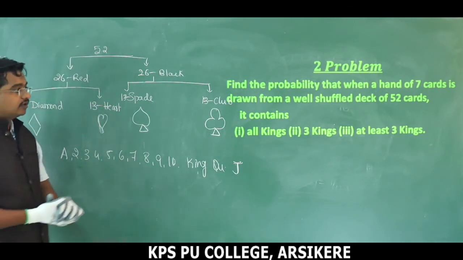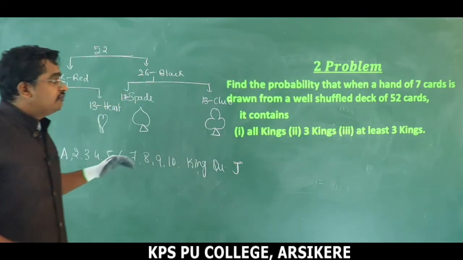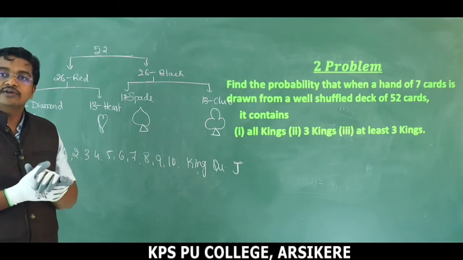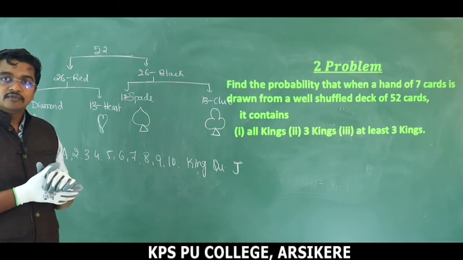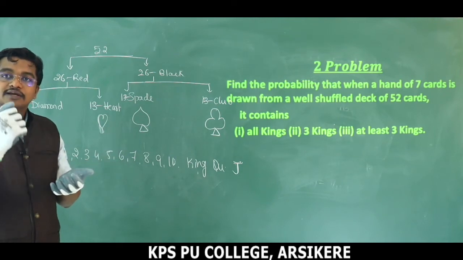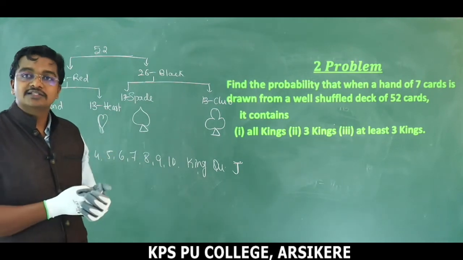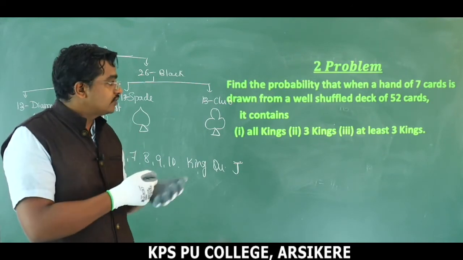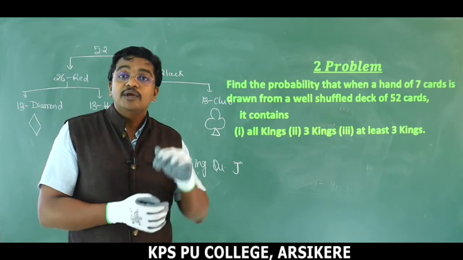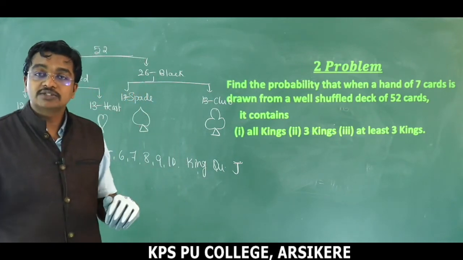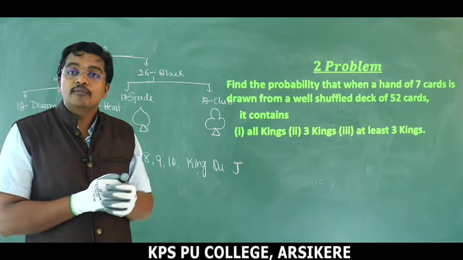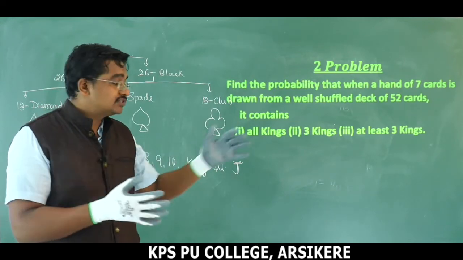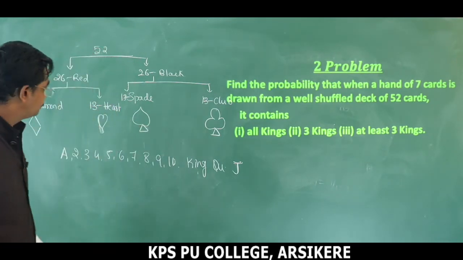Discuss about the problem. See, all kings means when you draw 7 cards, within that we get all kings. We have the maximum 4 kings here. In 7, 4 cards must be kings. Second one only 3 kings. When you draw 7 cards, within 7, 3 must be kings, and the last one at least 3 kings. Minimum is 3, maximum is 4 for the last one. At least 3 means here the probability of getting 3 kings and the probability of getting 4 kings. If you add these two, you will get the solution. Okay, we will find the solution right now.